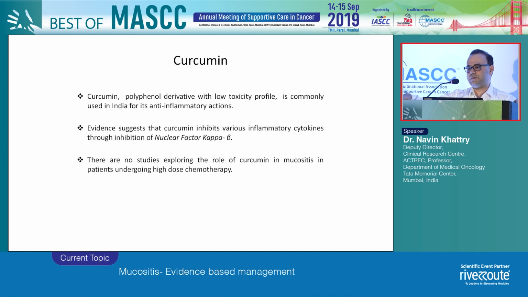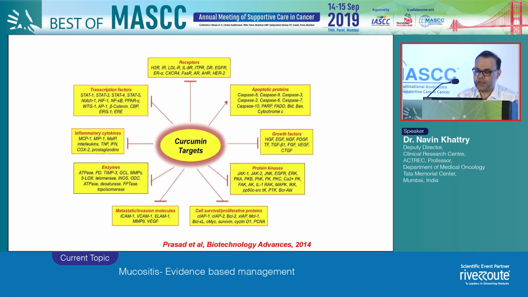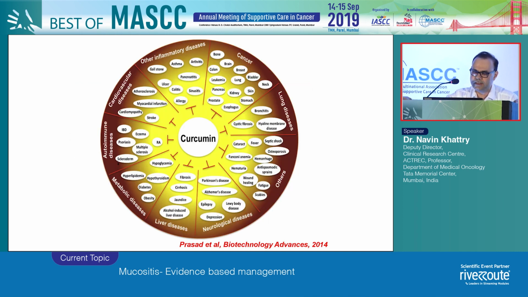Curcumin is something which has been available in our country for hundreds of years, and it is something which we all use in our families as an anti-inflammatory for various conditions. However, when you come to the mechanistic way in which curcumin acts, it is probably through the inhibition of NF-kappa B. If you look at the targets of curcumin, they are myriad. There isn't any signaling pathway where curcumin does not inhibit or activate according to its property. But when it comes to diseases in which curcumin is used, again, there are plenty of them. It's not only in malignancies, but there are many inflammatory disorders in which curcumin is used.